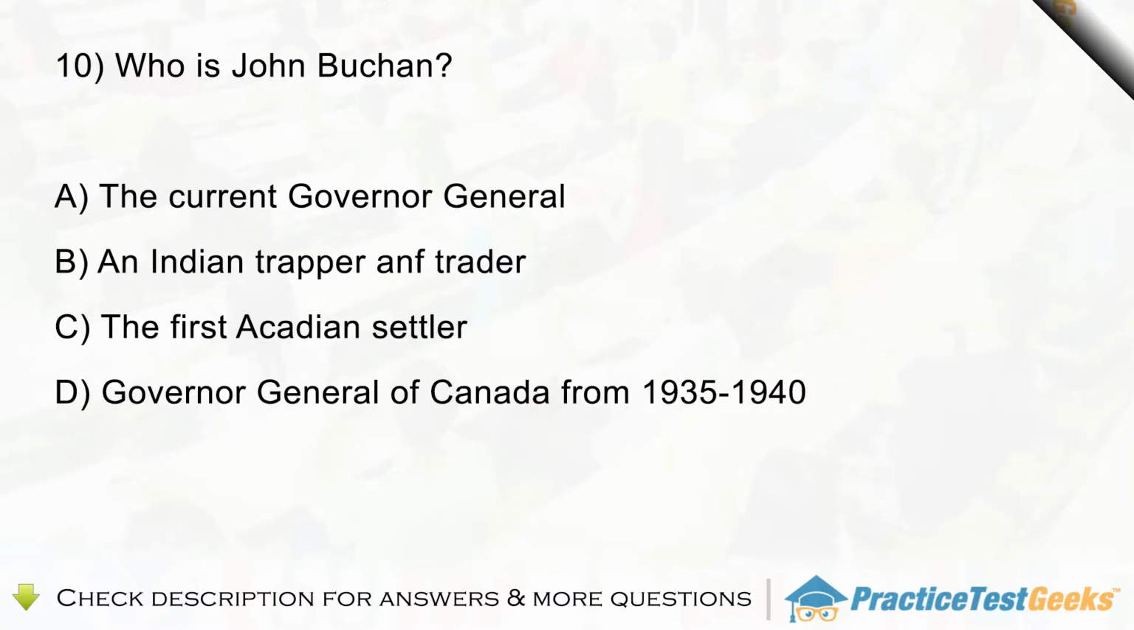Question 10. Who is John Buchan? A. The current Governor-General. B. An Indian trapper and trader. C. The first Acadian settler. D. Governor-General of Canada from 1935 to 1940.